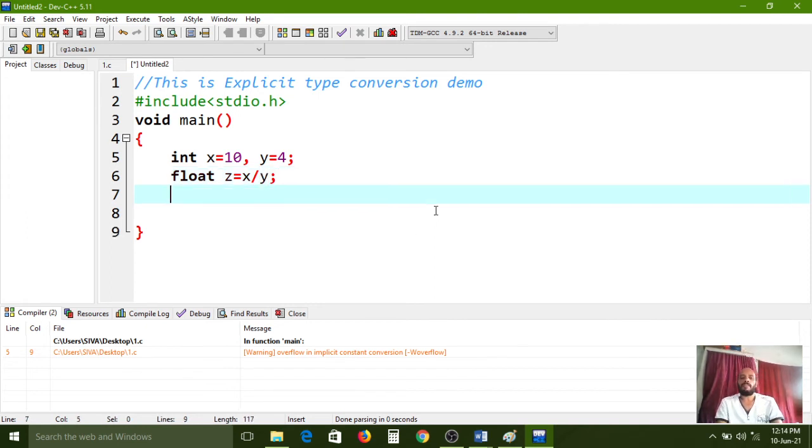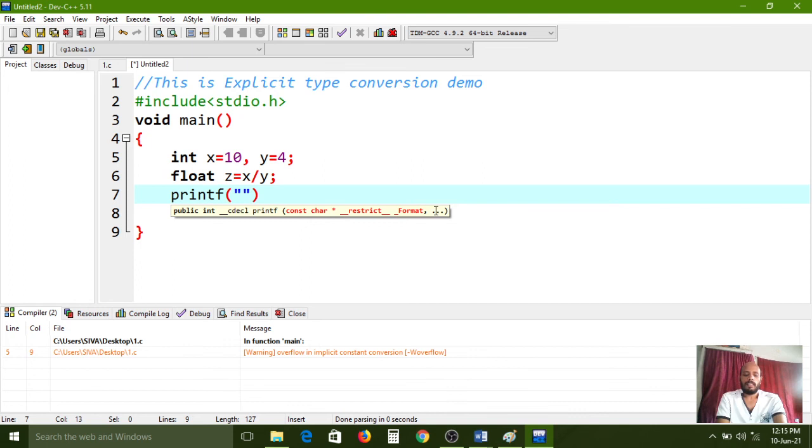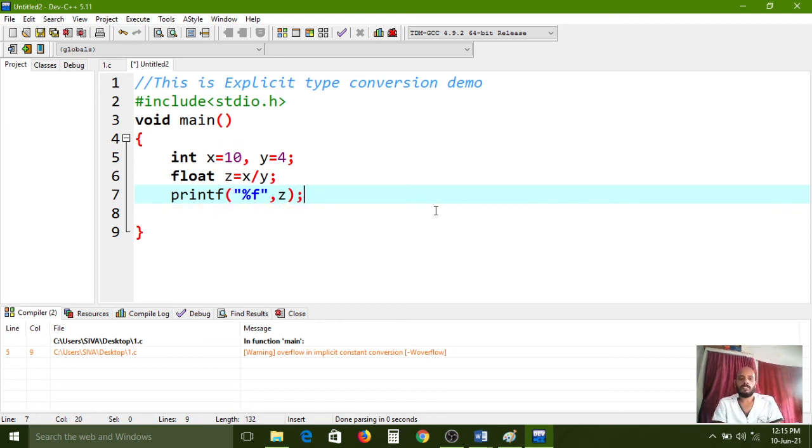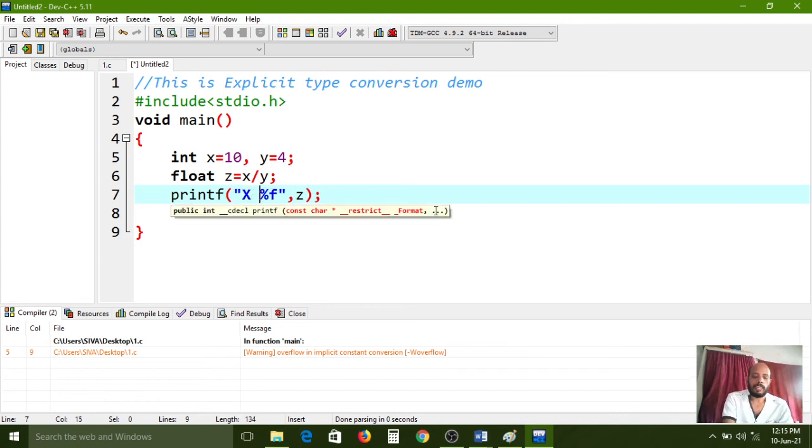Now what output will we get? Now we have to see. printf %f, because I want to print the z value. So z type is float type, that's why I have used the %f format specifier here. Then the message: x and y division value is.